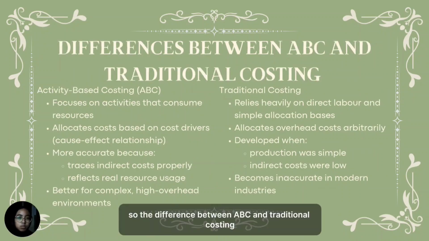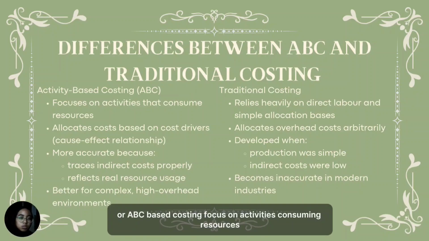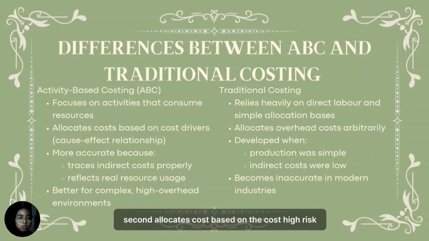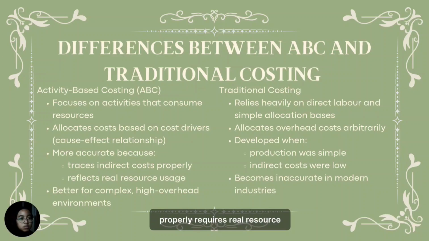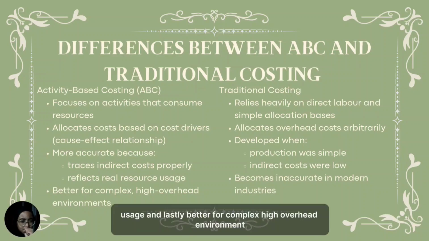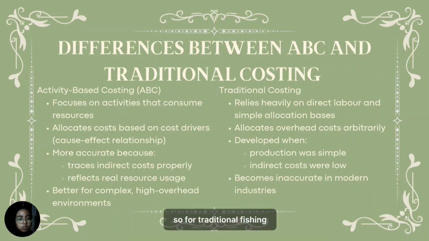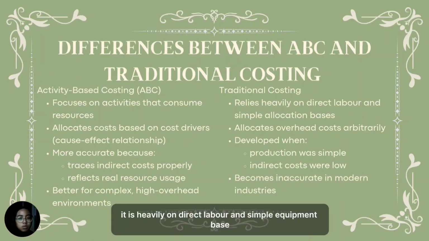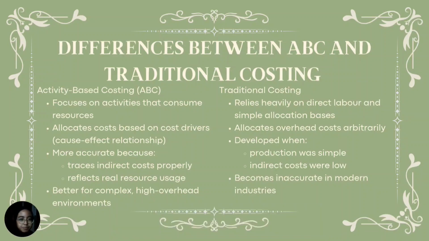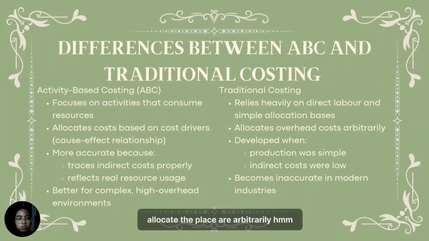So the difference between ABC and traditional costing: ABC focuses on activities that consume resources. Second, it allocates cost based on cost drivers, which is a cause-effect relationship. It is more accurate because it traces indirect cost properly, reflects real resource usage, and lastly, is better for complex, high-overhead environments. For traditional costing, it relies heavily on direct labor and simple allocation bases, and allocates overhead costs arbitrarily.